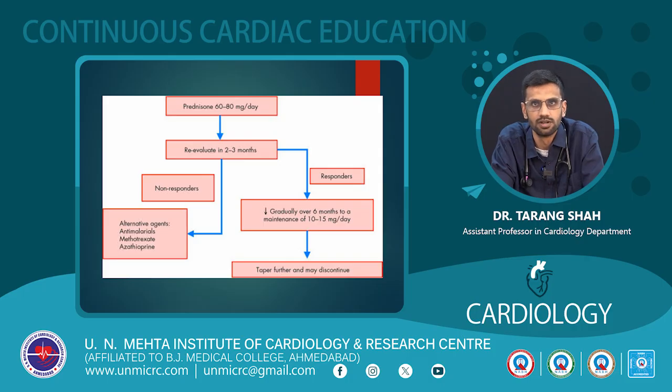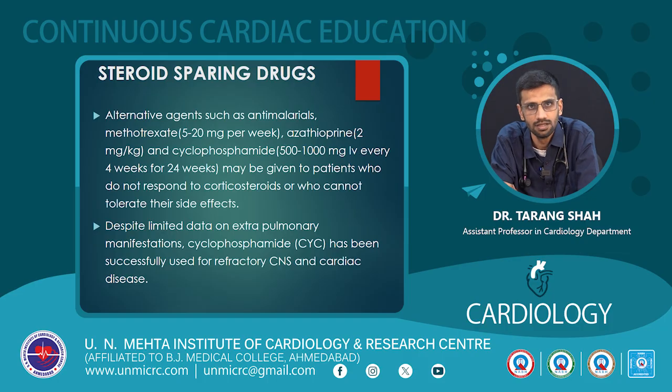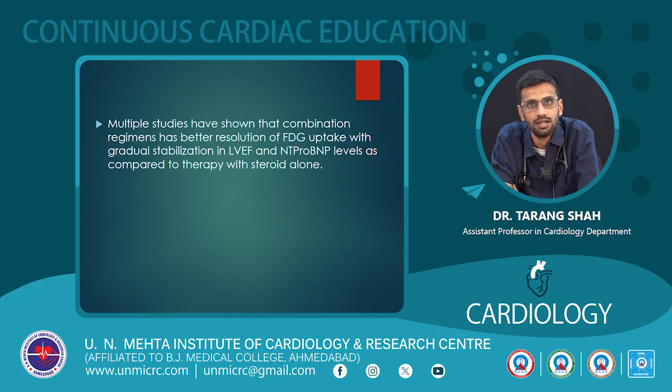If the patient is responding and CMR is improving, we have to gradually decrease the dose over 6 months, and the maintenance dose is 10 to 15 milligram per day, and then we taper and may discontinue if no evidence of disease is found on CMR. If the patients are non-responders, alternative steroid-sparing therapies are antimalarials, methotrexate, and azathioprine. So as I said, steroid-sparing agents are antimalarial, methotrexate, azathioprine, and cyclophosphamide.